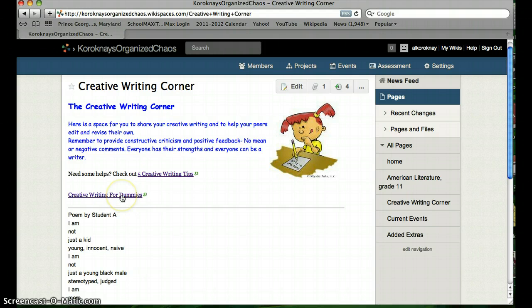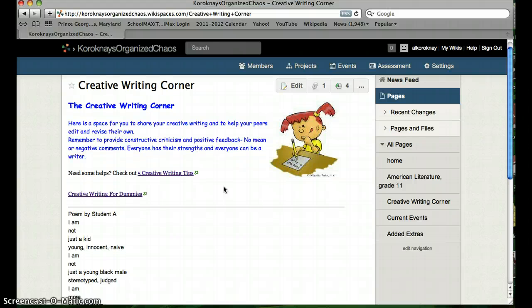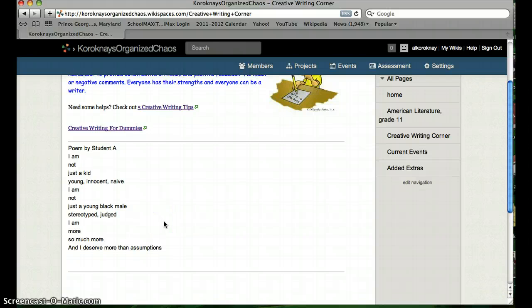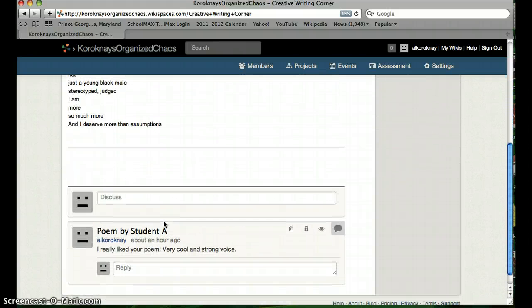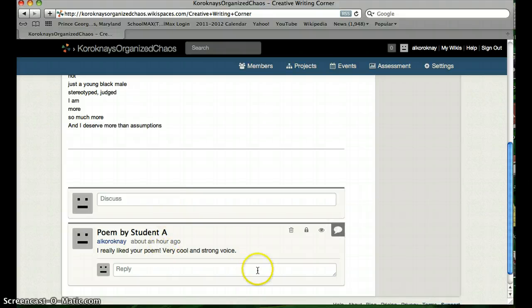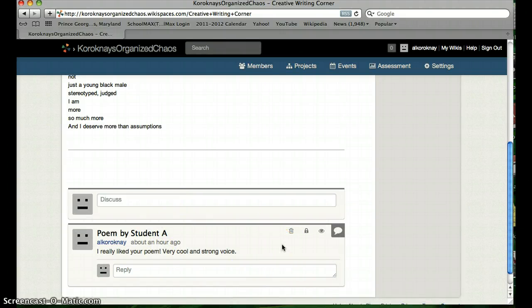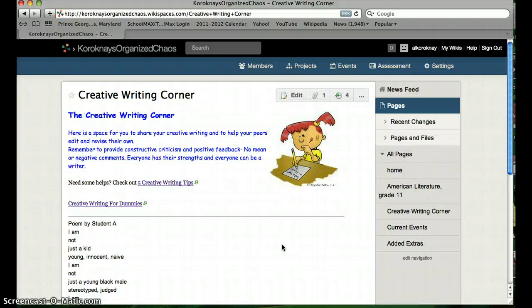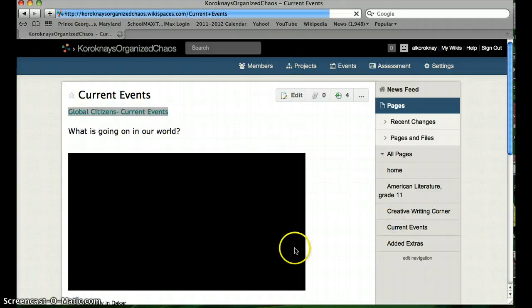This one is the For Dummies collection, but it's Creative Writing for Dummies. I thought it was quite clever. And this is 5 creative writing tips from an online writing project. And then I also included a poem by a student. And then down here, students could post what they liked, any revisions, any suggestions. They could probably also edit the page if I gave them permission to. But to begin, I think a discussion would be probably best. And then, of course, as the year would go on, I would hope that more students would post their creative writing. From there, we're going to go to the current events webpage.